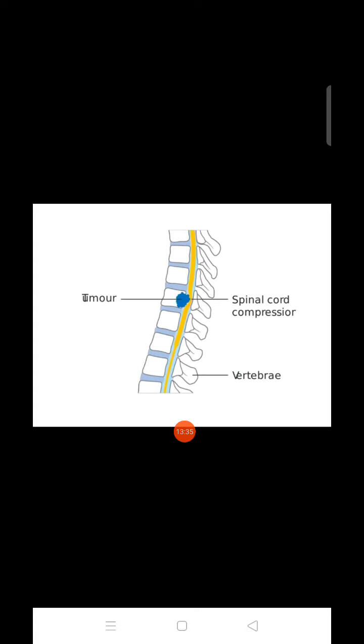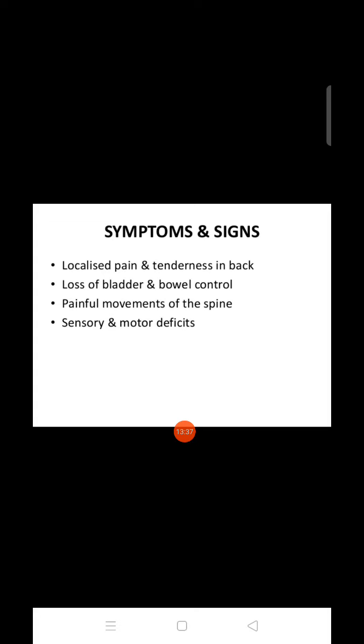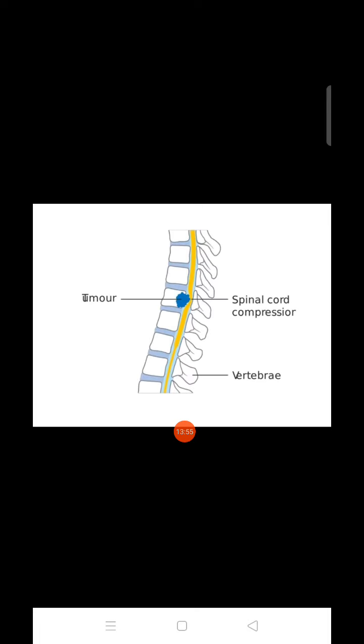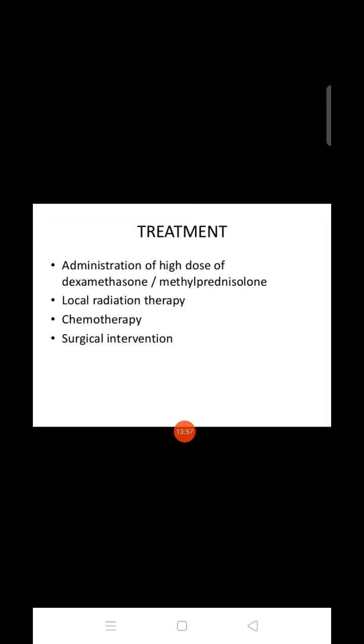Okay, next, what can be the symptoms and signs? There will be localized pain, tenderness in neck, loss of bladder and bowel control, painful movement of the spine, sensory and motor defect. These are the symptoms for spinal cord compression. Next, what can be the treatment? The treatment is administration of a high dose of dexamethasone, methylprednisolone, local radiation therapy, chemotherapy, and surgical intervention.